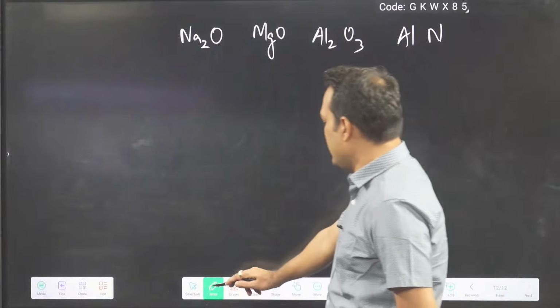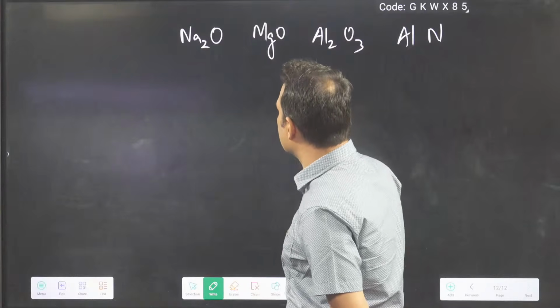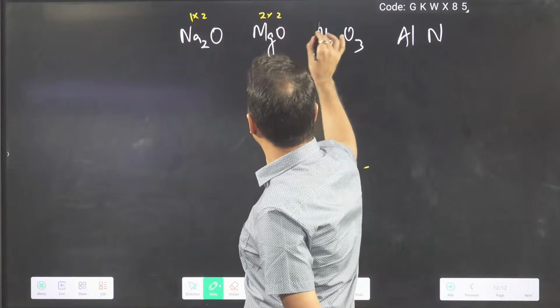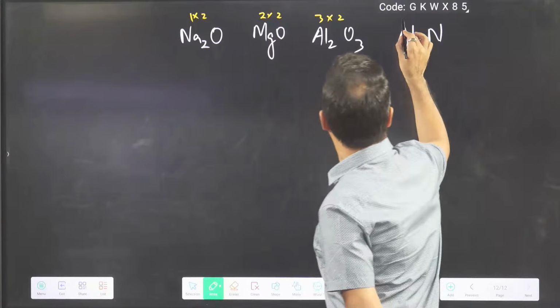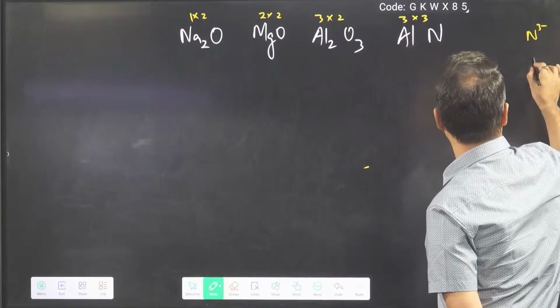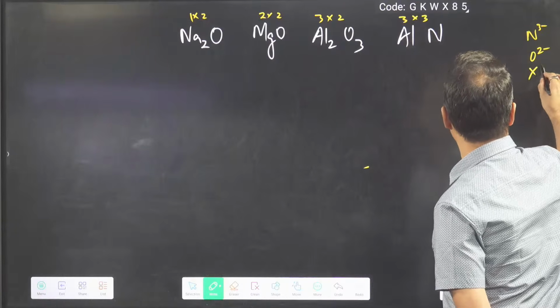So first again I will multiply charges. Plus 1 minus 2, 1 into 2, 2 into 2, 3 into 2, 3 into 3. Nitride is N3 minus, oxide is 2 minus, halogen is X minus.